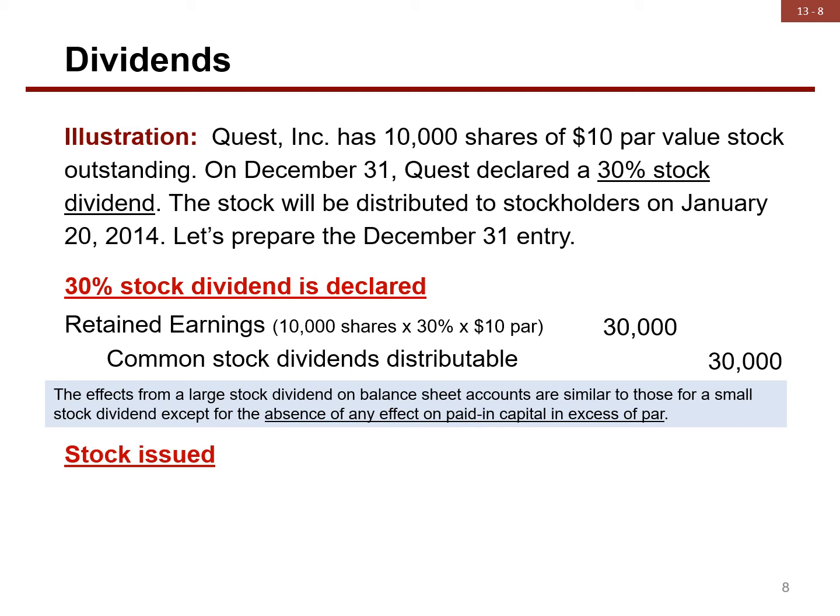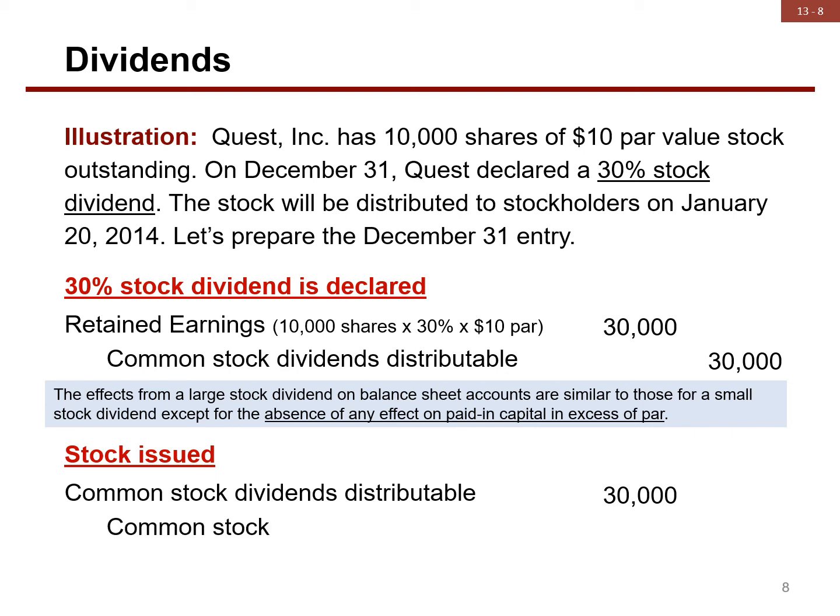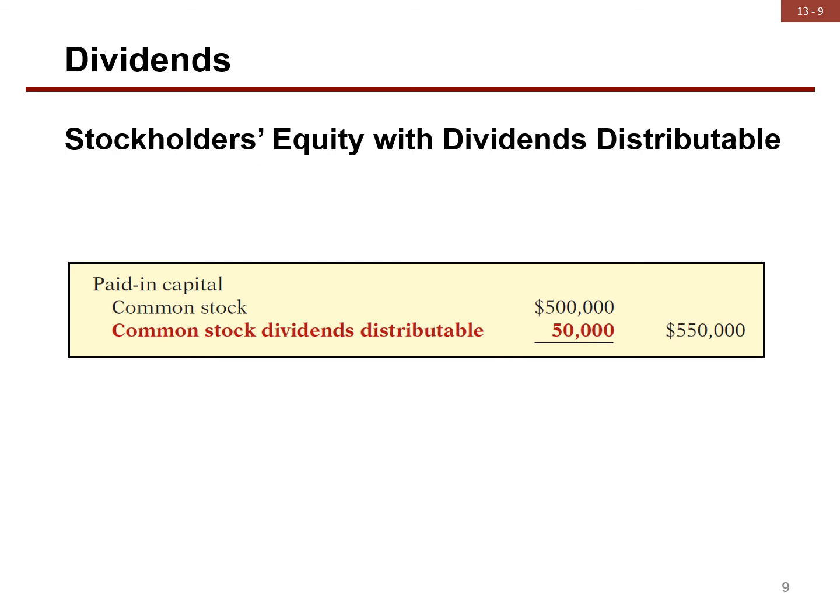When the stock is issued, debit common stock dividends distributable, 30,000. Credit common stock, 30,000. This slide shows where the common stock dividends distributable account appears on the balance sheet. It's in the paid-in capital section as an addition to common stock.